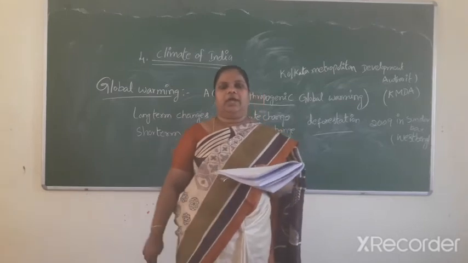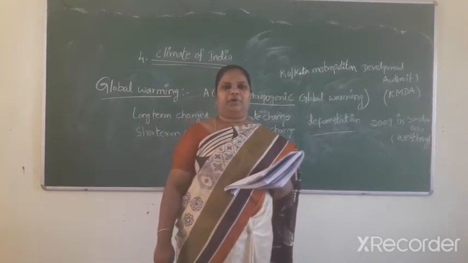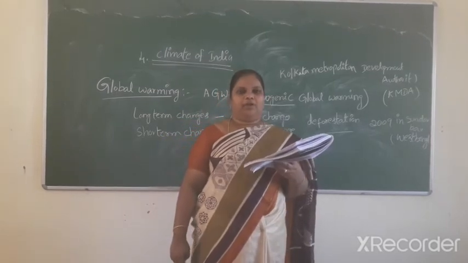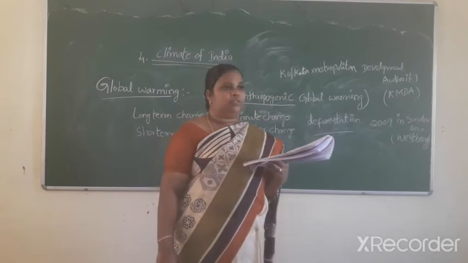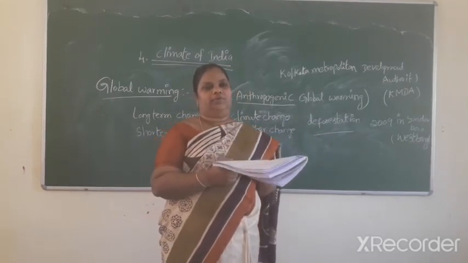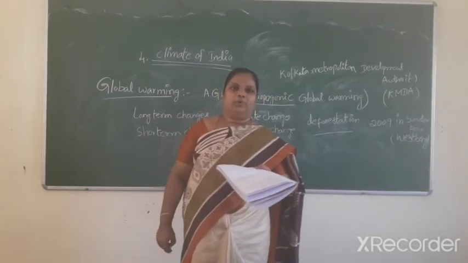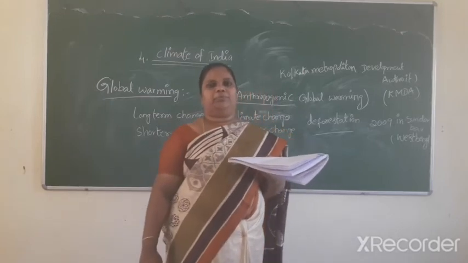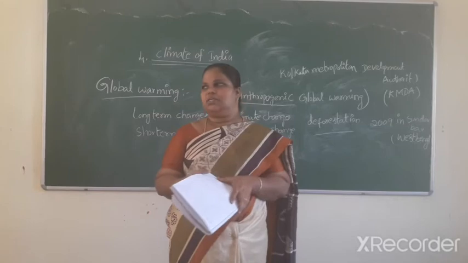First is latitude. The regions on the earth are divided into three parts: the tropical zone, which is near the equator, the polar zone close to the poles, and the temperate zone between the poles and the equator.